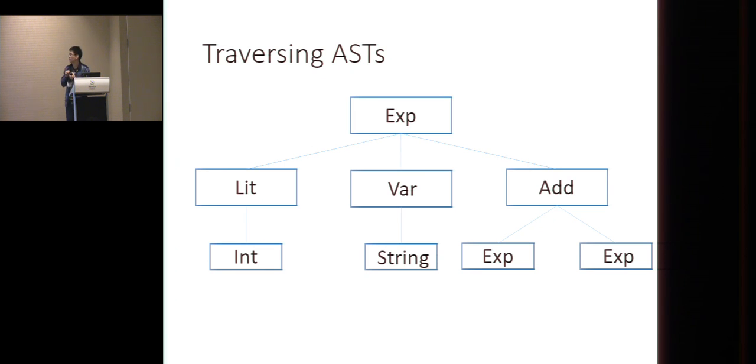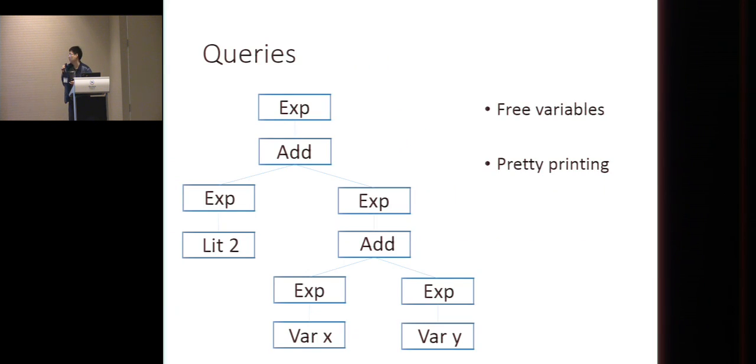traverse this syntax tree. What would be an operation? We have these queries. This name is also used in many other papers of this field. A query takes an abstract syntax tree as the input and gives a result.